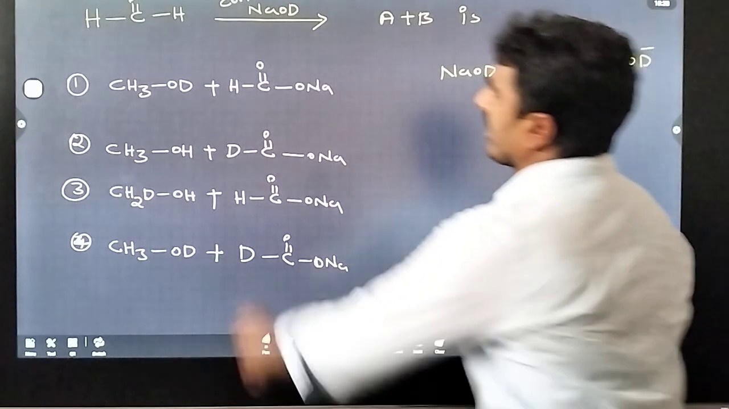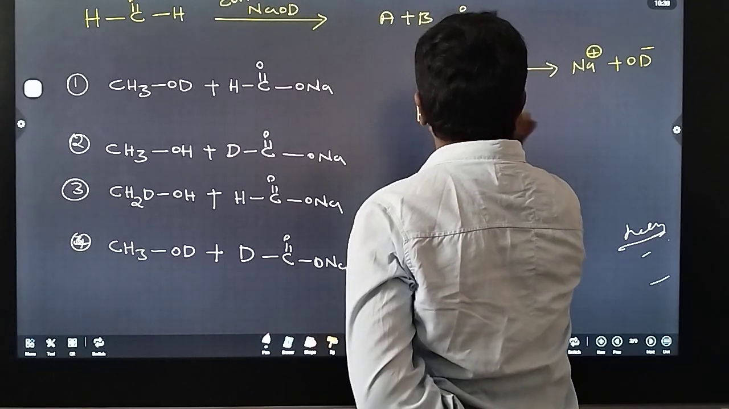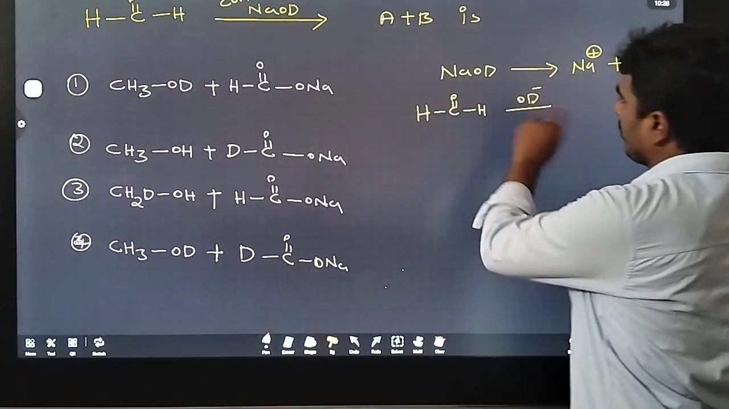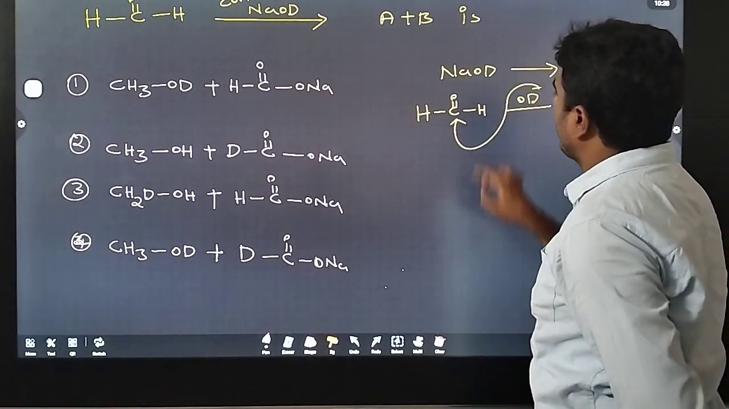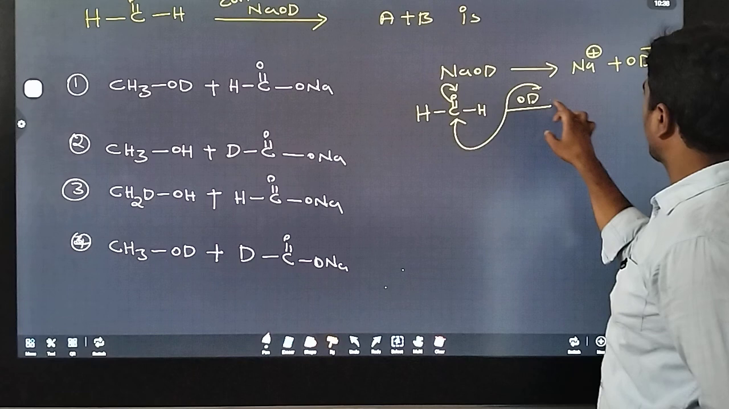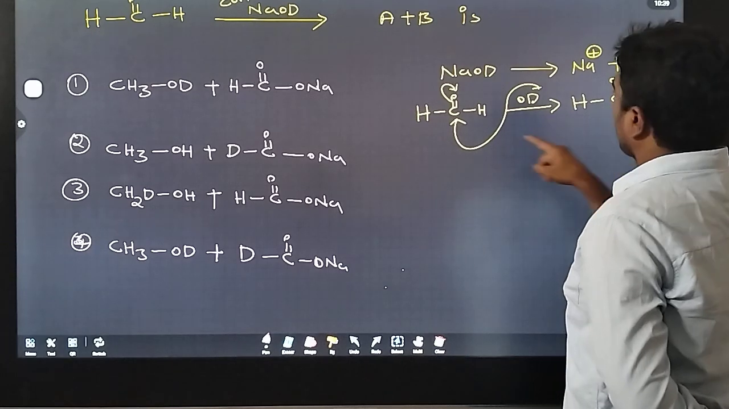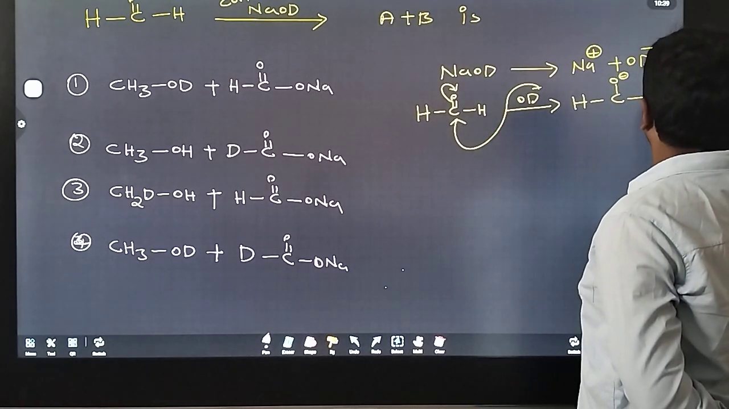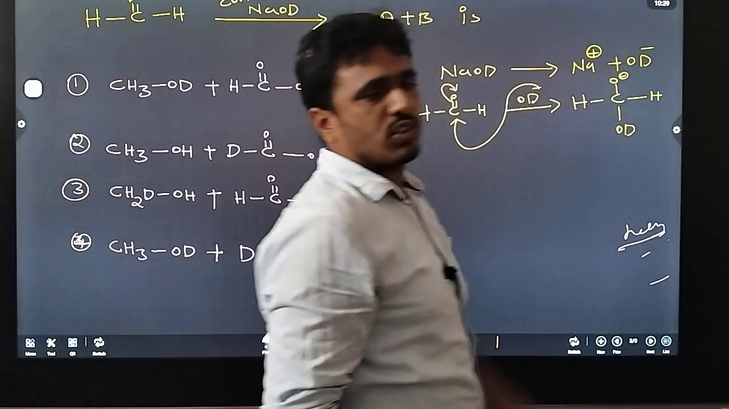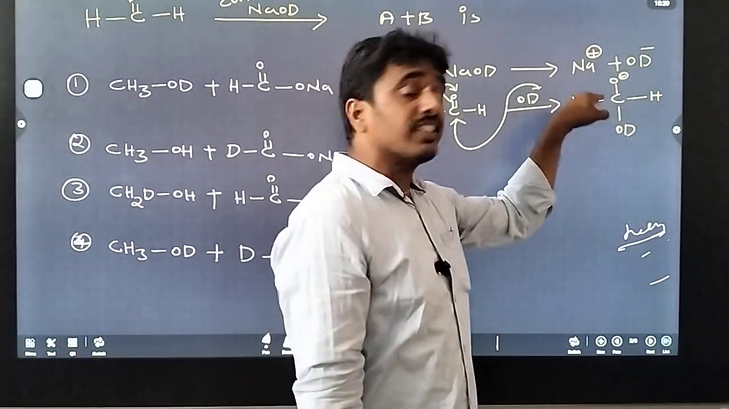I can take the first mole of formaldehyde. OD minus acts as a nucleophile. The nucleophile attacks the electrophilic center, then electron displacement is towards the oxygen. So we get HCO minus, already one hydrogen is there. Next OD also is there. So this is a neutral species, this is a charged species. Which is the most stable? The neutral species is the most stable. That's why this species is rearranged.